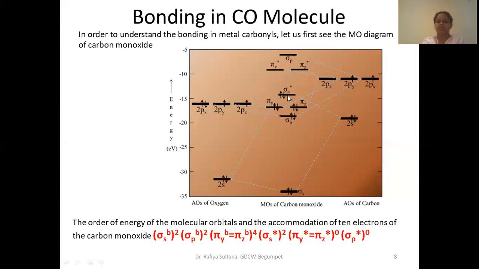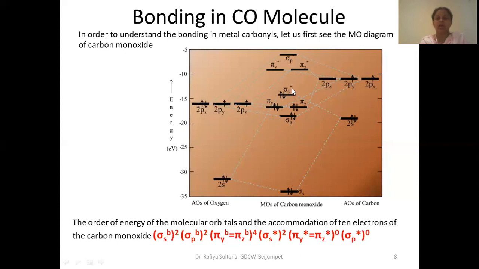Sigma s star. See here, sigma s star. Are there any electrons here in the pi star? No. This is the orbital which is having electrons, and this is the highest occupied when we compare. Is there any orbital which is having electrons above this? No. There is no orbital having electrons above this orbital, therefore this is the highest occupied.